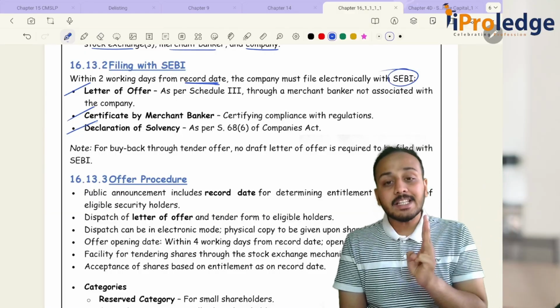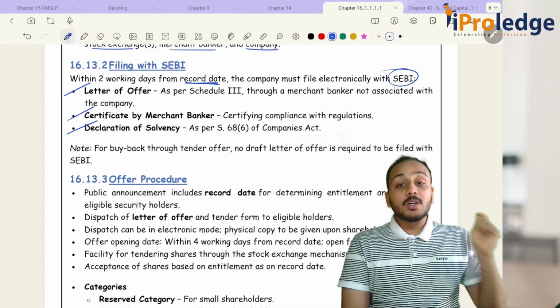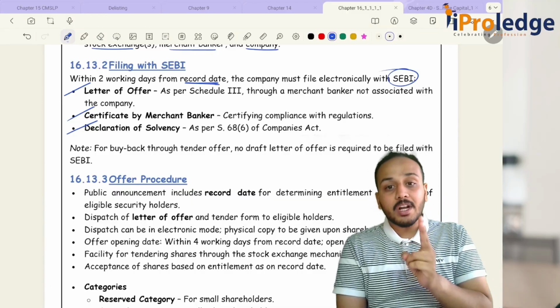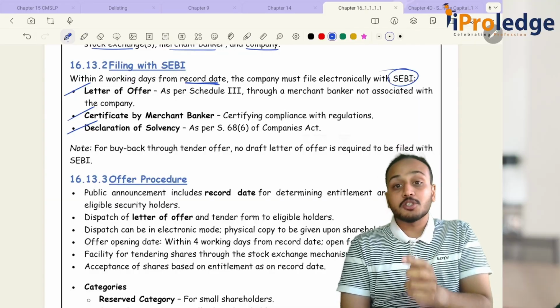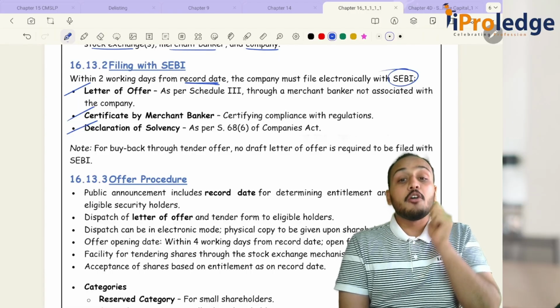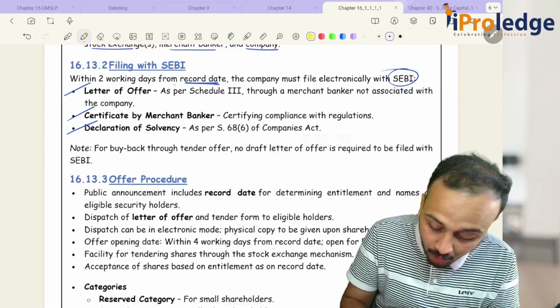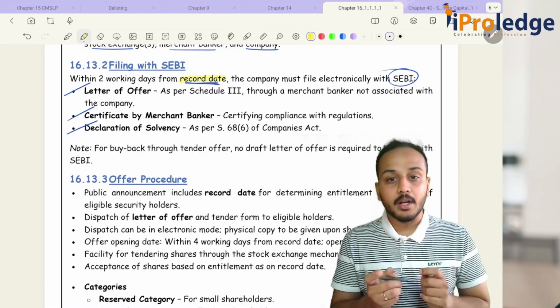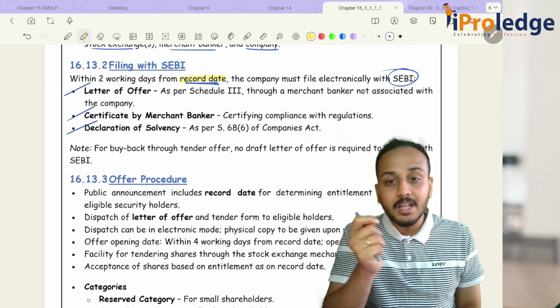These are the 3 things that you will need to file with SEBI. Within how many days? Within 2 working days. Not from the date of resolution, not from the date of public announcement, but from your record date. Underline record date.